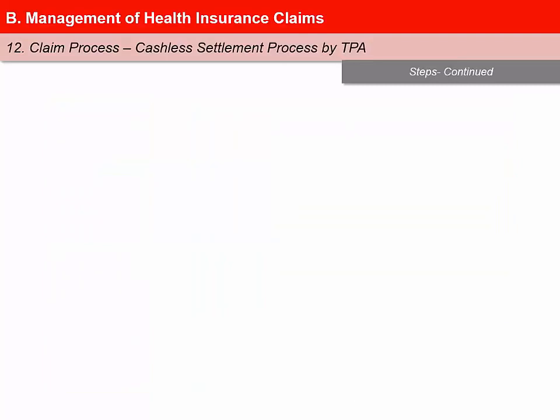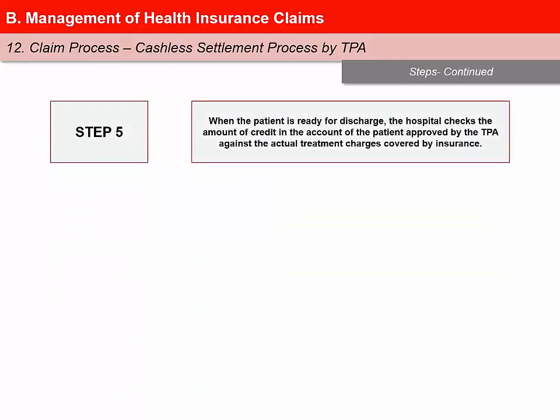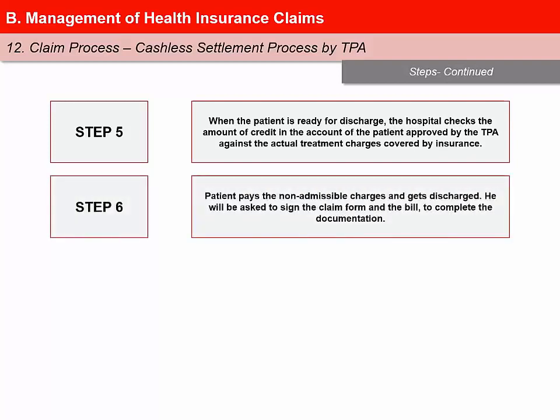Step 5. When the patient is ready for discharge, the hospital checks the amount of credit in the account of the patient approved by the TPA against the actual treatment charges covered by insurance. Step 6. The patient pays the non-admissible charges and gets discharged. He will be asked to sign the claim form and the bill to complete the documentation.